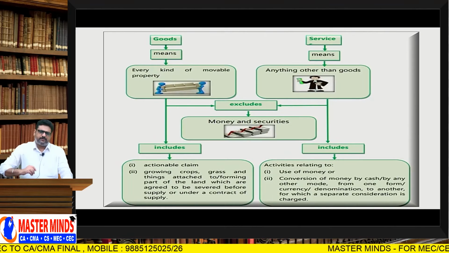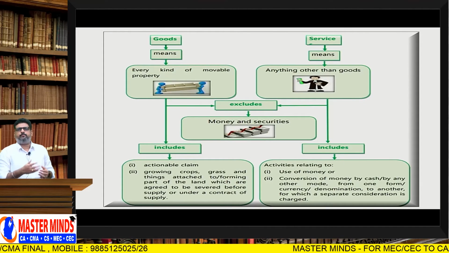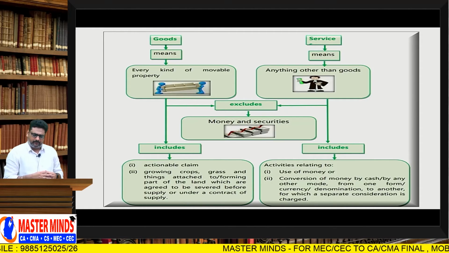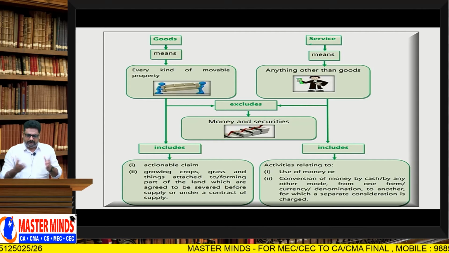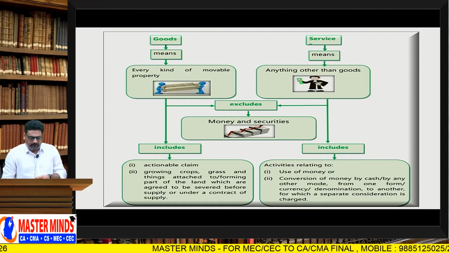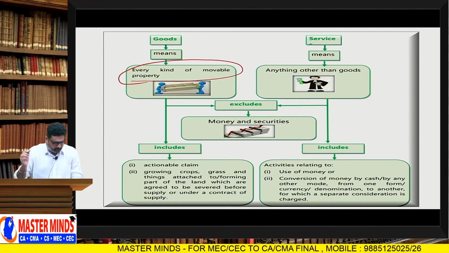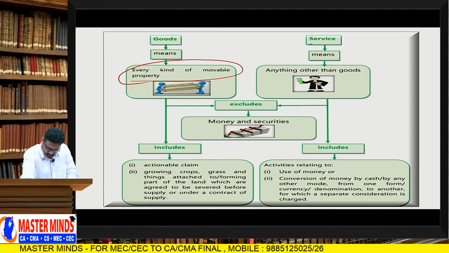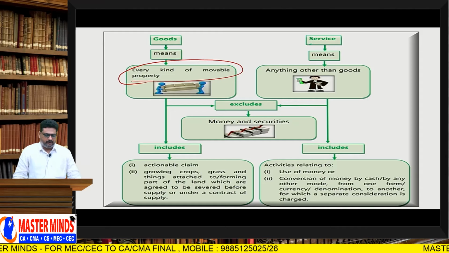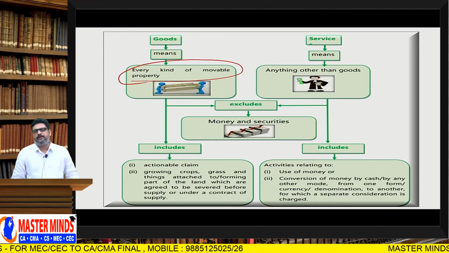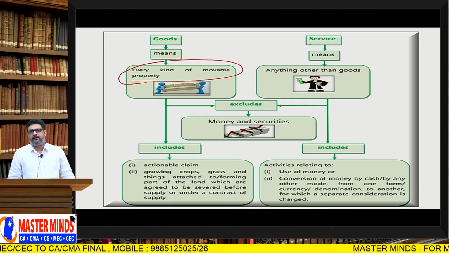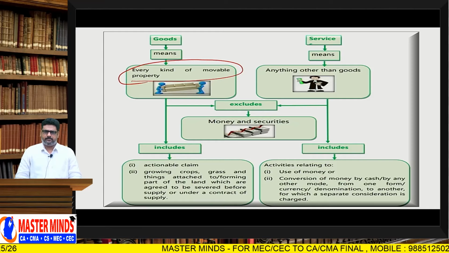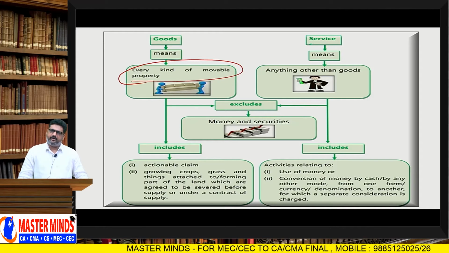Understood? So the next point is, after completion of the word supply, the supply should be of goods or services or both. Now the question arises, what is meant by the word goods and what is meant by the word service? We will see that. Goods means every kind of movable property. Sir, what is meant by the word movable property here? Can any person tell me what is meant by movable property? Anybody? The word movable property has not been defined under GST.